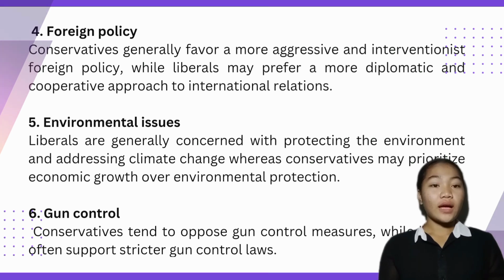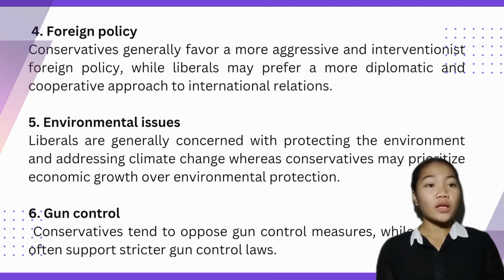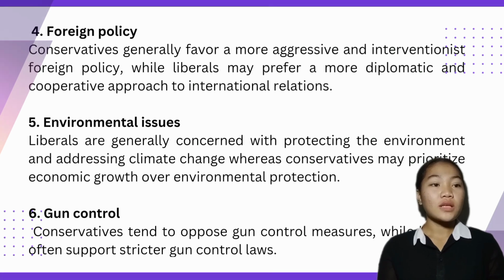Number five, the environmental issues. In liberalism theory, they are more concerned about protecting our environment and addressing climate change because it is very important to them that we know the situation of our environment and our climate.